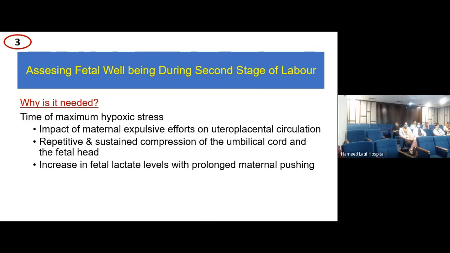You would say, कि तुमने तो कहा था कि hypoxic insult का probability ज़्यादा है. So I agree with that, that is actually our prime reason that we say that hypoxic insult is more in the second stage. That is why we need to assess the well-being of the fetus. But the question arises, why? Why does it happen? Now, I have put in a couple of things because of which that hypoxic insult might happen, and it might develop very rapidly as well. So, the first one is the impact of maternal expulsive effort on uteroplacental circulation.